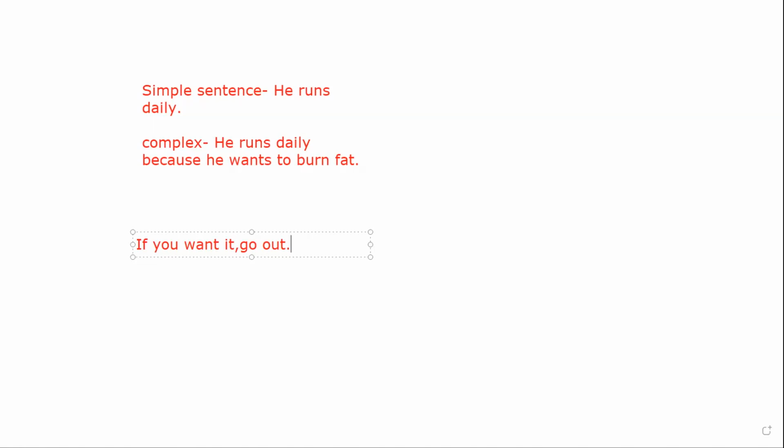So complex sentences are joined with WH words or some other conjunctions, and there are two or three clauses in a complex sentence, and also two or three finite verbs. This is a complex sentence, and a compound sentence is where two sentences, two clauses, are joined by and, so, but, these conjunctions.